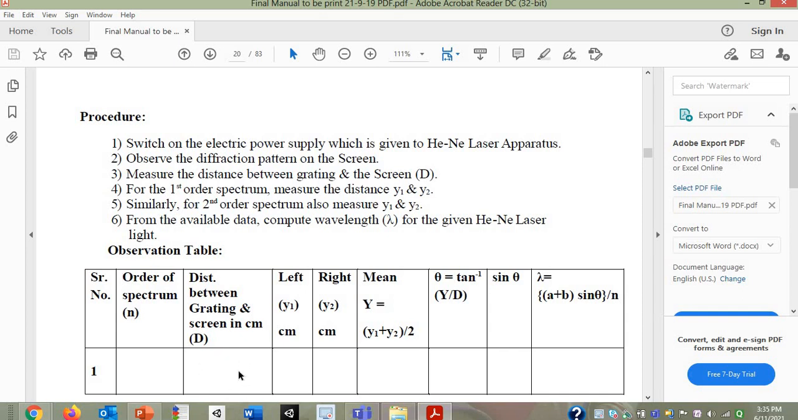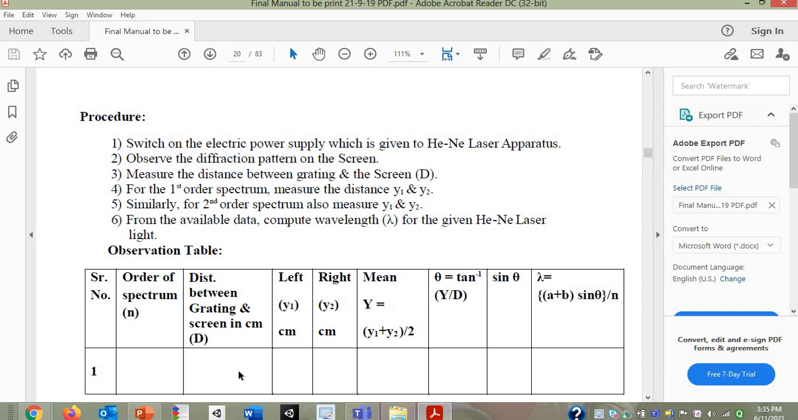Next to that, as I said, in the diffraction pattern, how are the points? At middle there will be a highly intense point known as central maxima. On the left hand side there will be a first order maxima. On the right hand side again there will be a first order maxima.